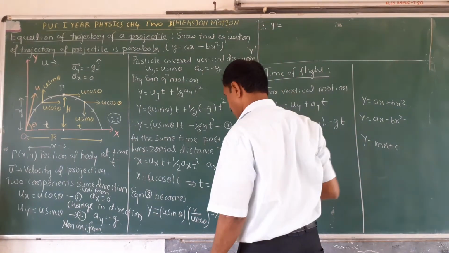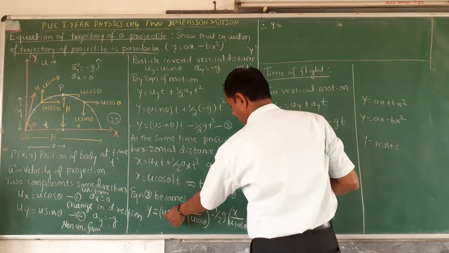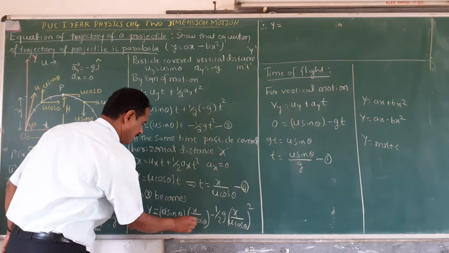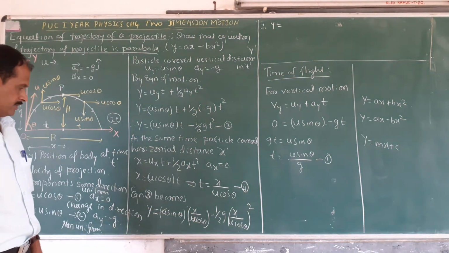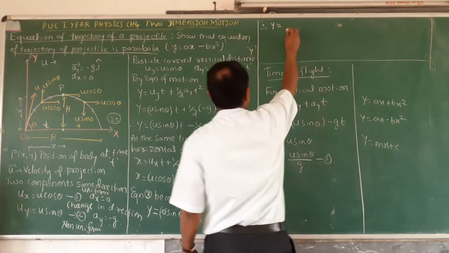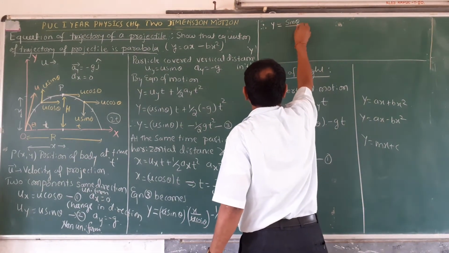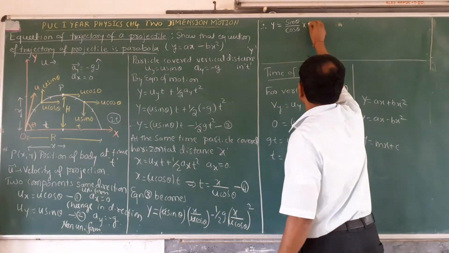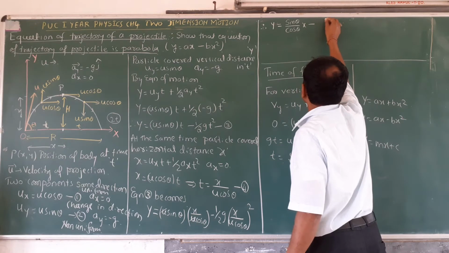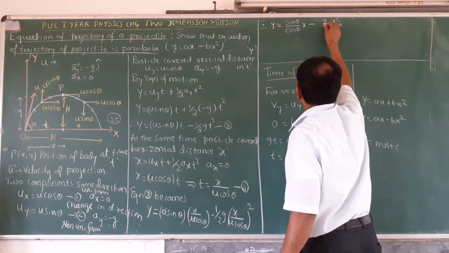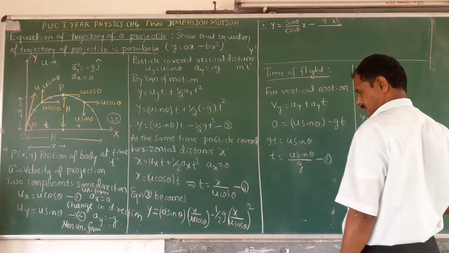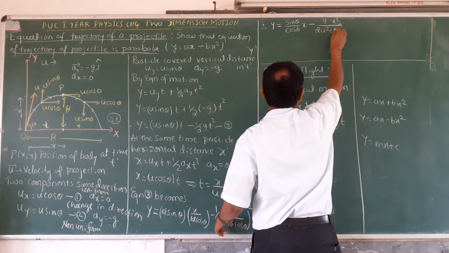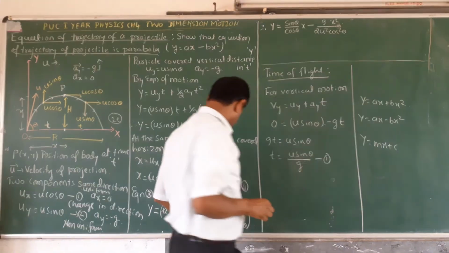y is equal to u sin theta, u cancels, sin theta by cos theta, that is tan theta into x, minus g x square divided by 2 u square cos square theta.